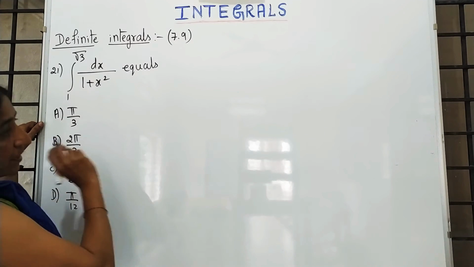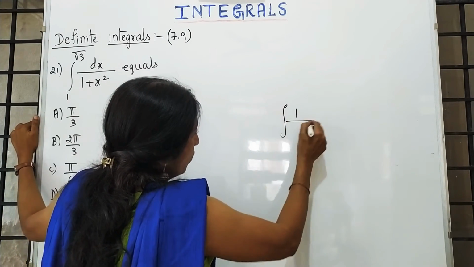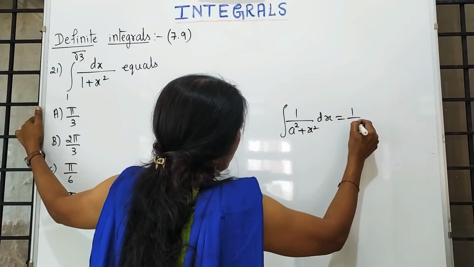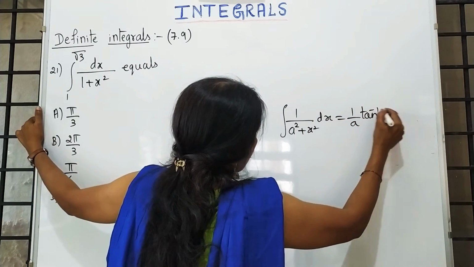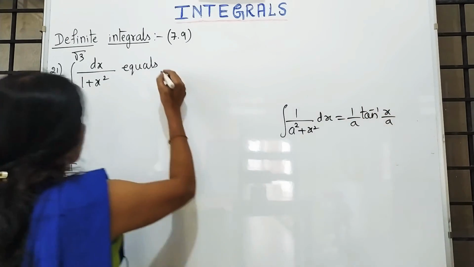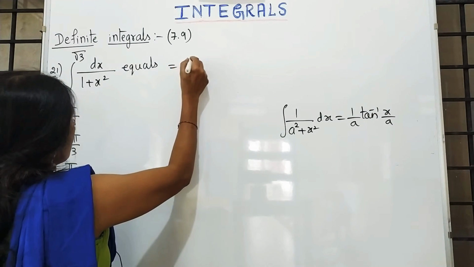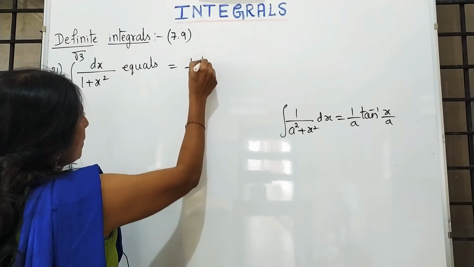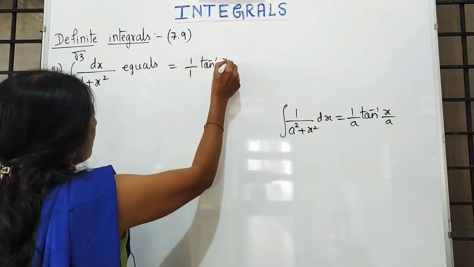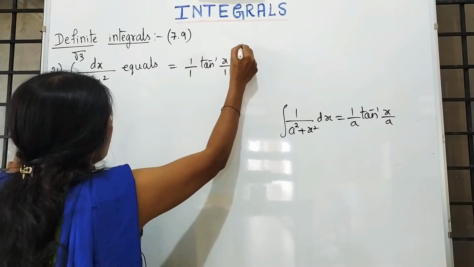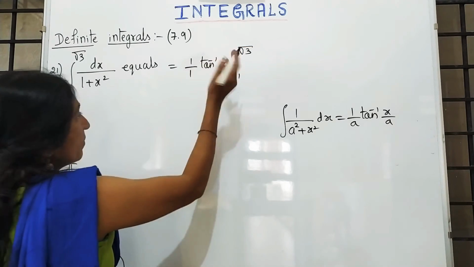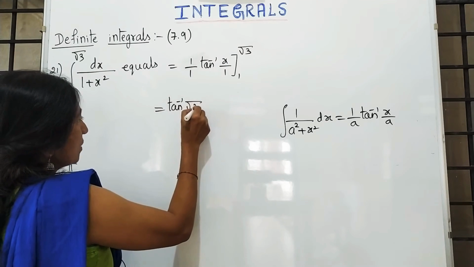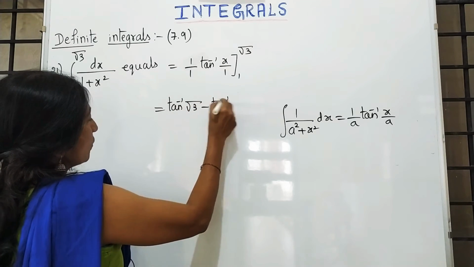See, it is a direct problem. It is in the form of 1 by a square plus x square into dx. That is 1 by a tan inverse x by a. Here 1 by a is 1, no need to write that. If you write also, you will get 1 by 1 tan inverse x by 1 from 1 to root 3. 1 by 1 means 1 only. It is tan inverse root 3 minus tan inverse 1.